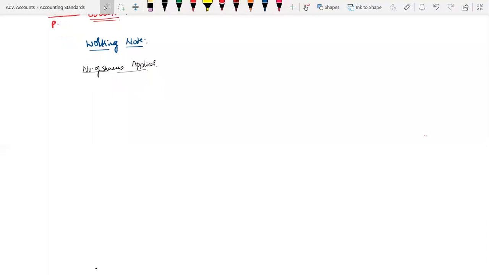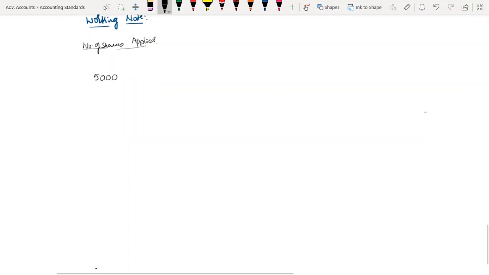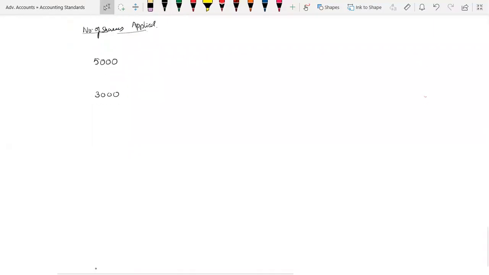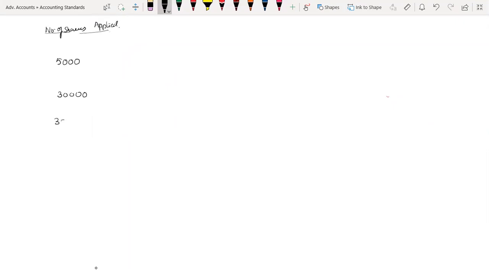Here, let me tell you, they have given 3 categories. One is the 5,000 category, the next is the 30,000 category, and 3,20,000 category. Correct? In total, it should be 3,55,000. This is the first column.